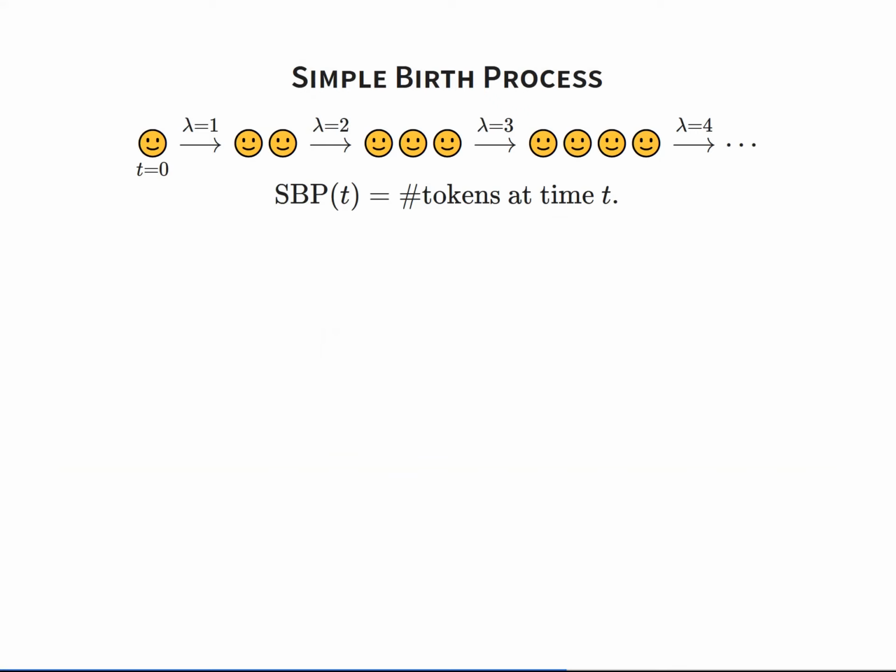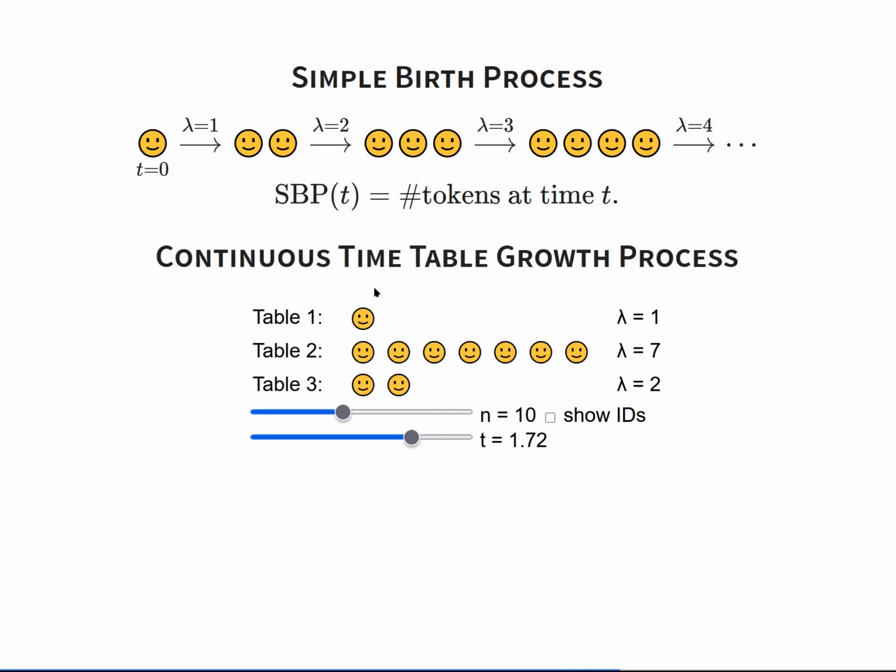Now consider a simple birth process that starts with a single token at time 0, and then when it has i tokens, gains the next token with a rate of i. And imagine that the tables here, instead of gaining customers as explained earlier, are governed by independent simple birth processes. So this table here gains the next customer with a rate of 1, this table with a rate of 7, and this table with a rate of 2.